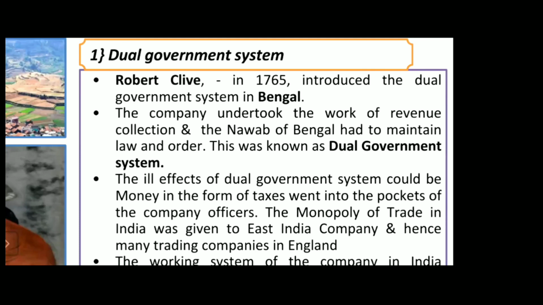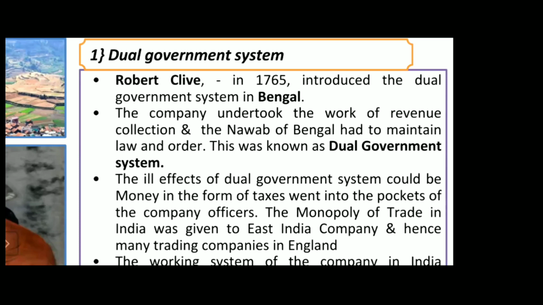This was known as the dual government system, but it had a disadvantage. Now let's see what the disadvantage was. The ill effect of the dual government system was that money in the form of taxes went into the pockets of the company officers. So whatever money they used to get went into the pockets of the company officers. That is, corruption started over here.